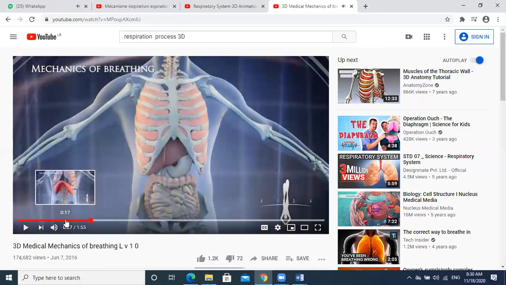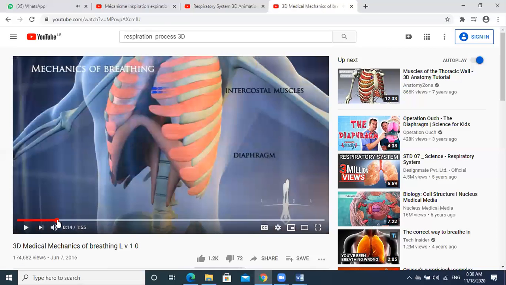Here we have two types of muscles. Look, this is the first one. This is a muscle, right? And this is the second one in the white color.